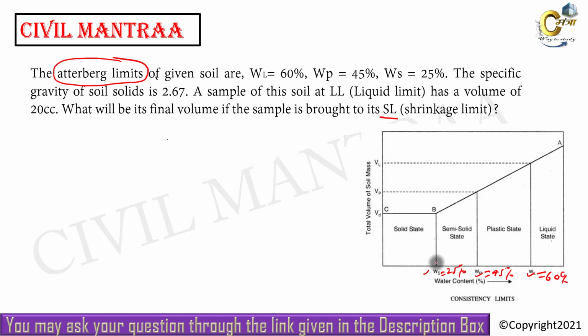What do the shrinkage limit, plastic limit, and liquid limit mean? The shrinkage limit is the water content at the shrinkage limit, expressed as a percentage. Plastic limit means that at the plastic limit, the soil sample has 45% water of the total mass of the solids, and beyond it there is a liquid state. So let us see how to solve this question.